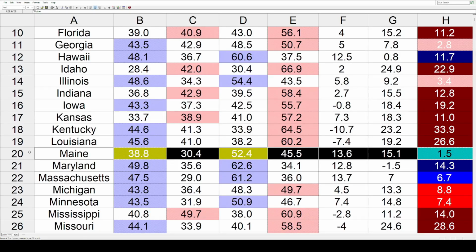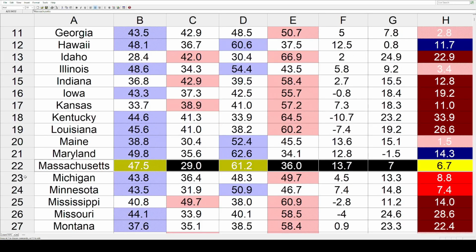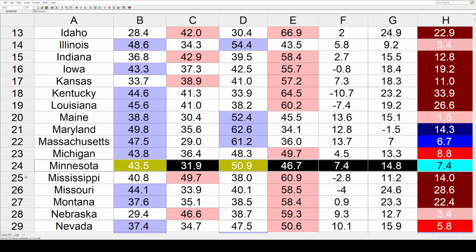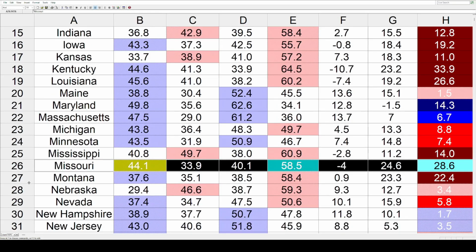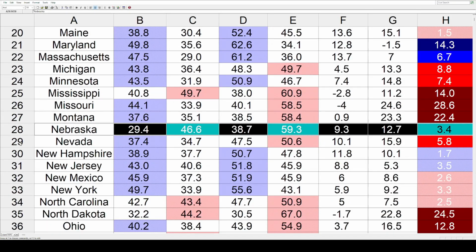Maine was one of two states where Ross Perot actually got in second place. He finished ahead of George H.W. Bush, but the state overall moved 1.5 points toward the Republicans. Maryland got bluer by a big 14.3%. Massachusetts about half that at 6.7%. And then we've got more red shifts. We've got Michigan at 8.8%, Minnesota 7.4%, Mississippi 14%, Missouri twice that at 28.6%, Montana 22.4%, Nebraska 3.4%, and Nevada 5.8%.